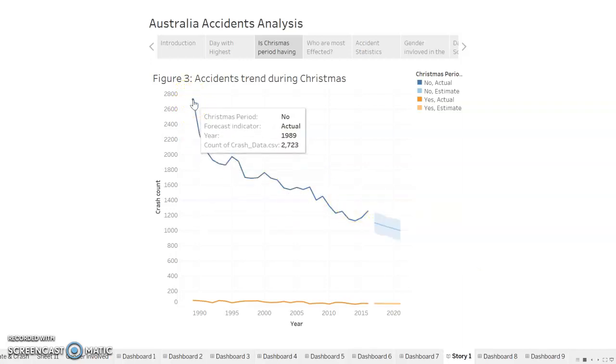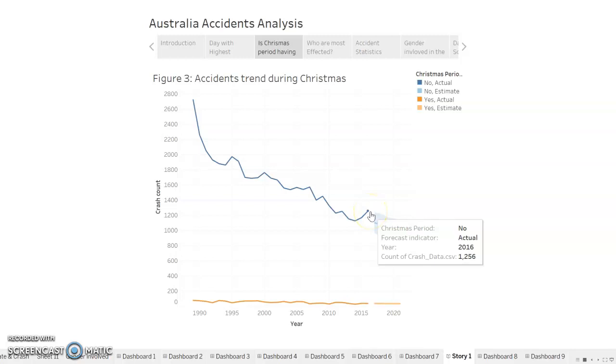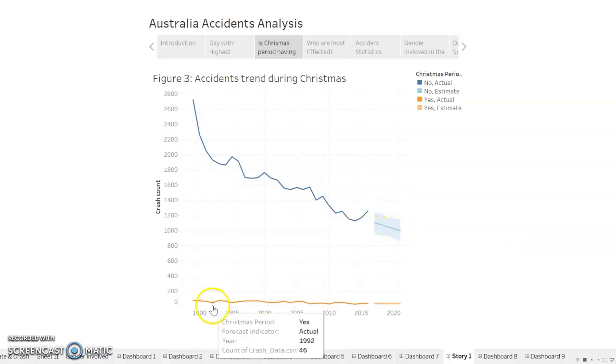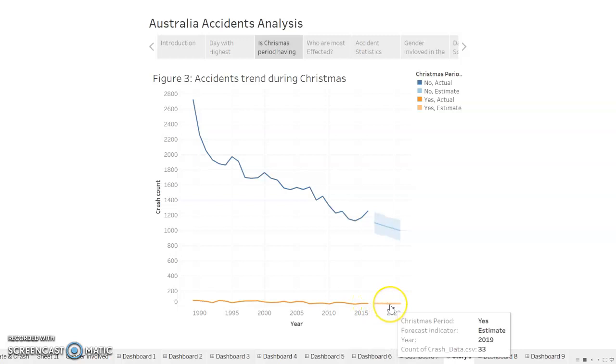So in 1989, we were getting about 2,723 crashes a year, and then in 2016, we have 1,000. And if you look at the trend of the forecast, we see that the number of crashes during the non-Christmas period continues to drop drastically. But looking at the Christmas period, we can see that the number of crashes is pretty much remaining constant from 1989 all the way to 2016. Based on the forecast, we also see that the trend will continue. So for the Christmas period, the number of crashes will neither decrease nor increase, but will basically remain constant.